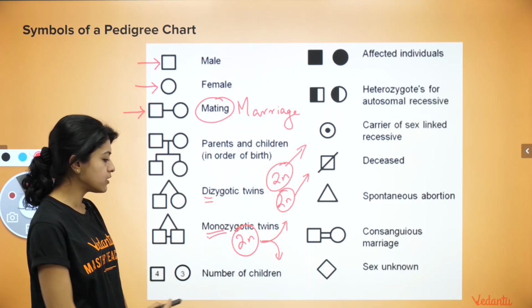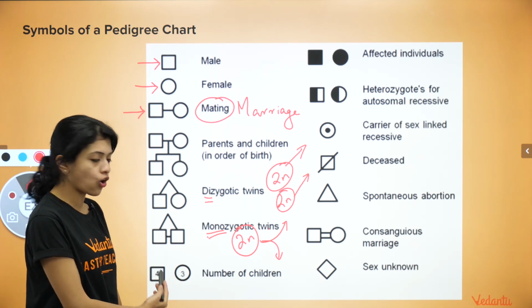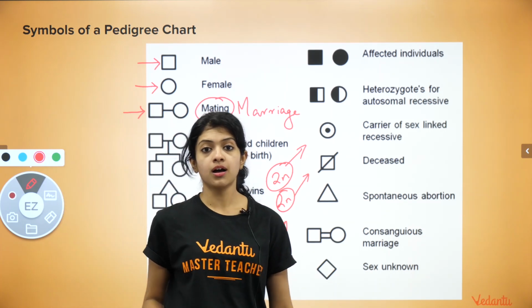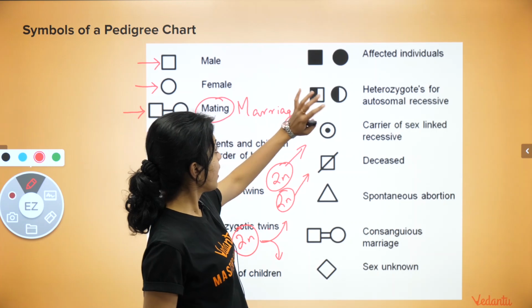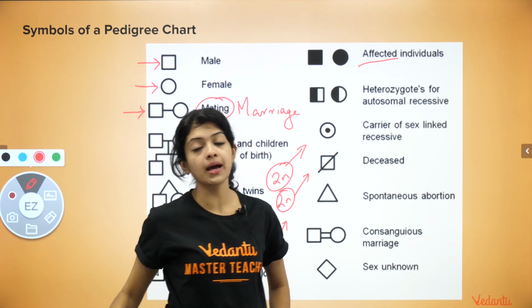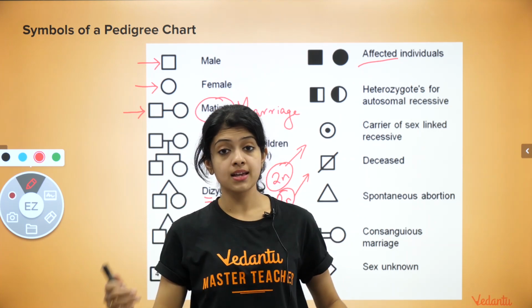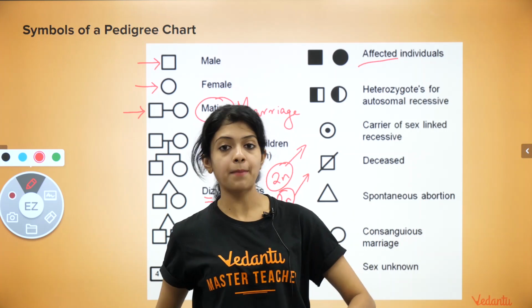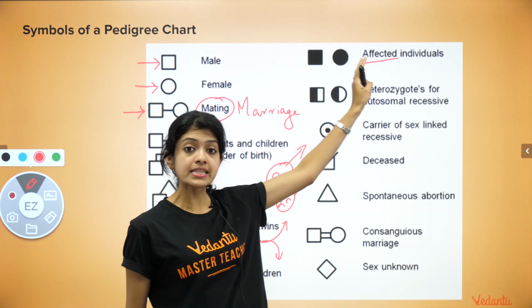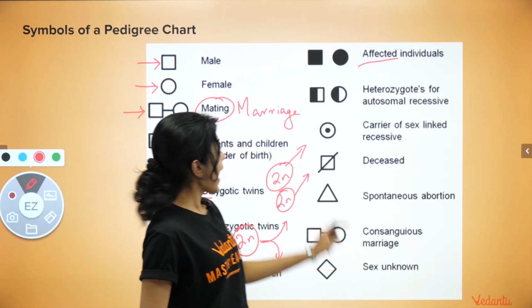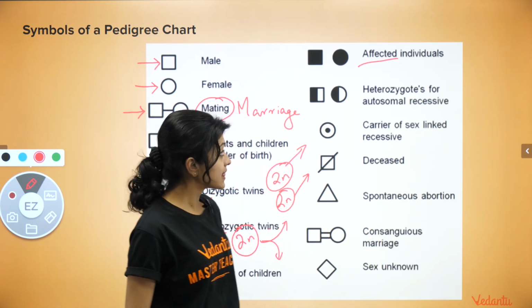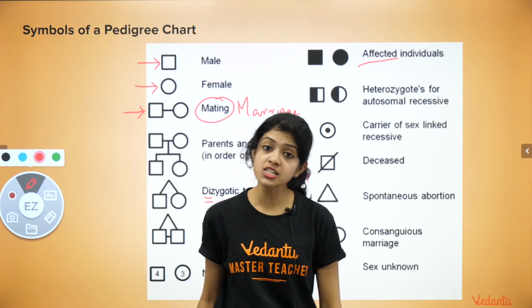Now this is a symbol used to indicate the number of children, 3 girls, 4 boys, and so on. We also have some additional symbols, like affected individuals. Yes, this is very important to know. Affected individuals, if we are talking about a particular disease by which certain individuals in the family have been affected, we use shaded squares for the affected males and shaded circles for the affected females. And why do we also have half shaded circles and squares? This is especially for heterozygotes.